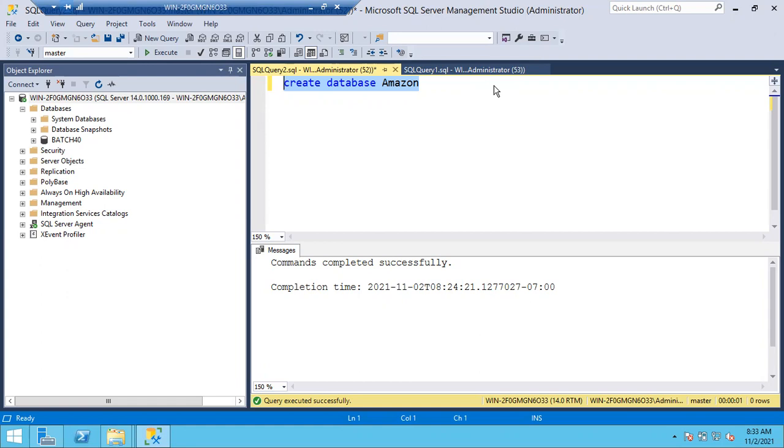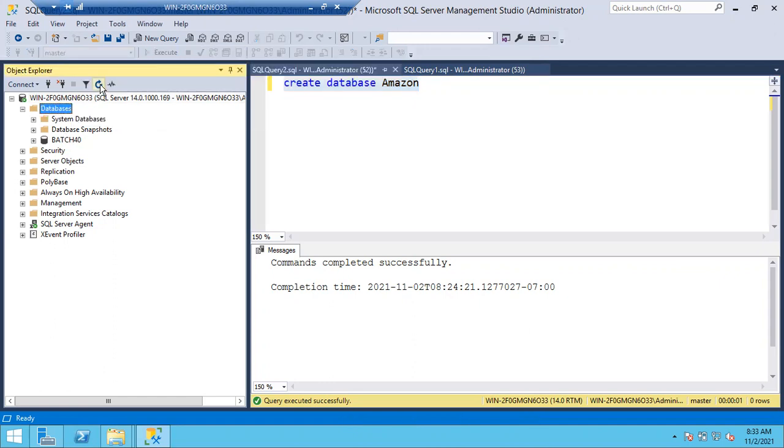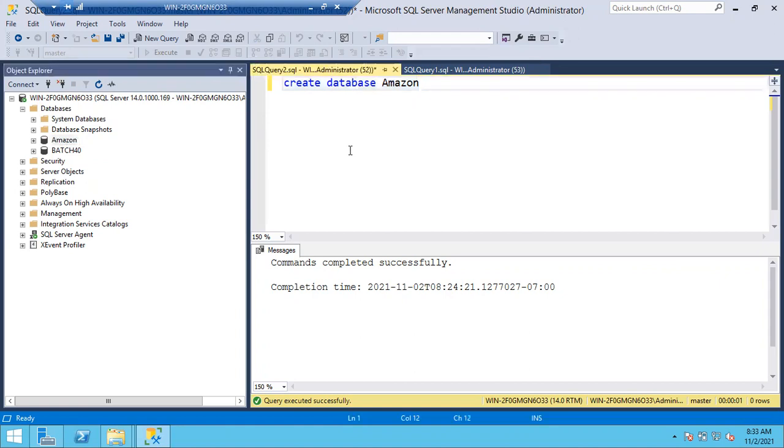Clear, everyone? Clear, sir. So I don't see the Amazon database. What do I have to do? Refresh it. Select the databases and refresh it. Then you can see the Amazon database. This is how you can create new databases, either using a query or the GUI option.